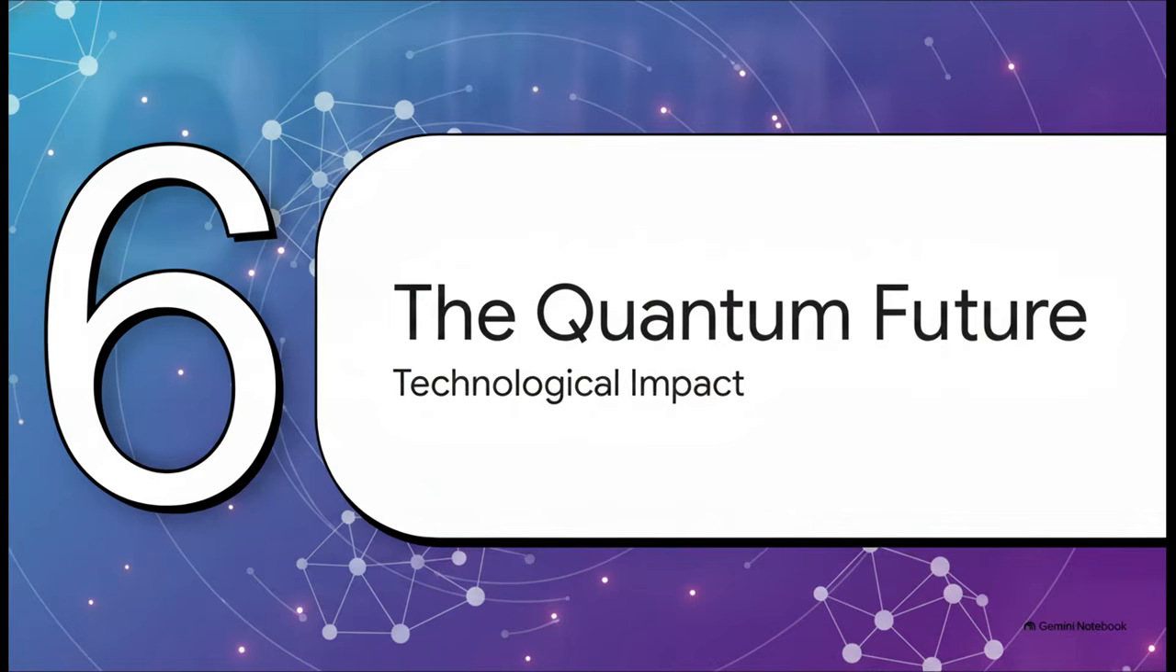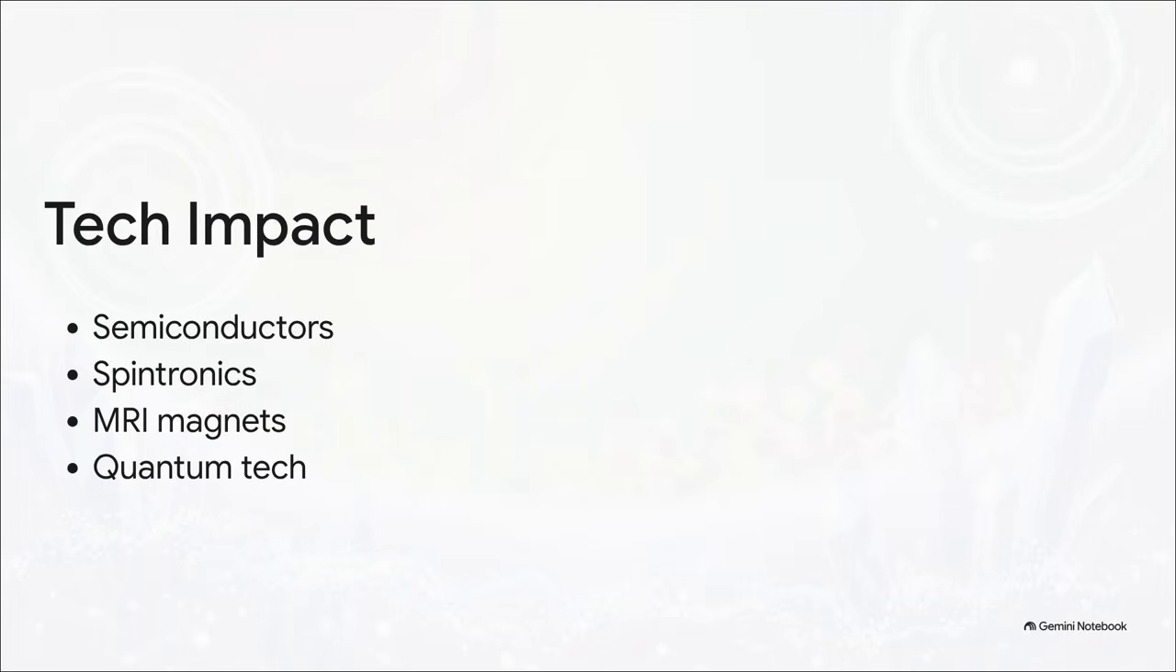Finally, section 6, building the quantum future, where we explore the real-world technological impact. The reality here is that translating quantum interactions into macroscopic properties is the absolute bedrock of modern technology. I mean, without understanding energy bands, we wouldn't have semiconductor integrated circuits, which means no computers, no internet, no smartphones. Understanding collective spin gave us magnetic data storage and spintronics. Superconductivity gave us the high-field magnets required for MRI machines that are saving lives every single day.